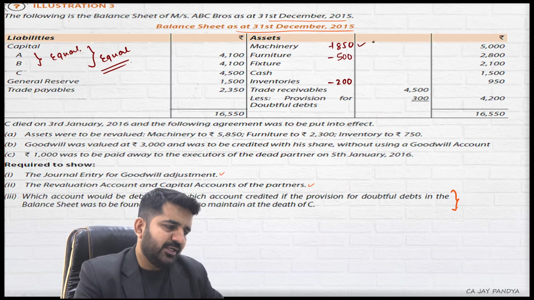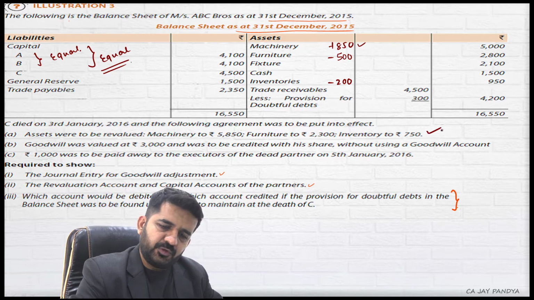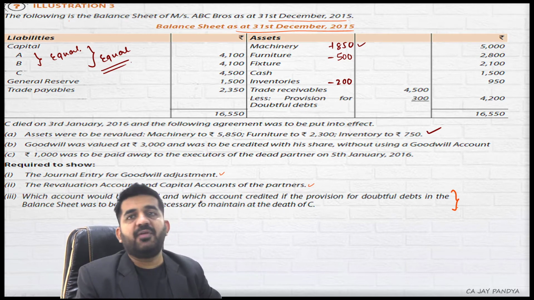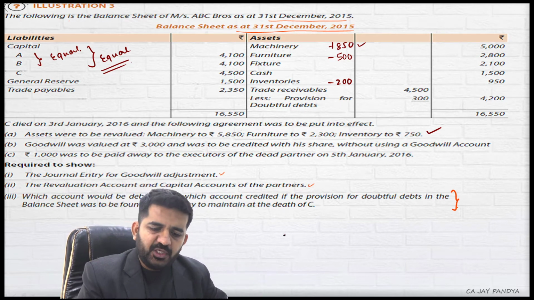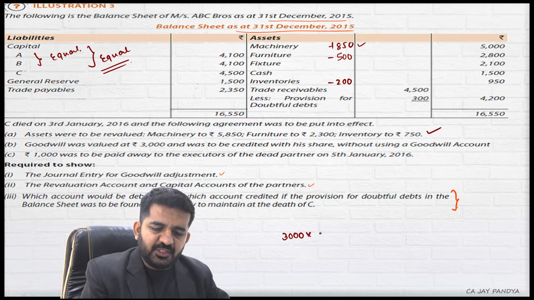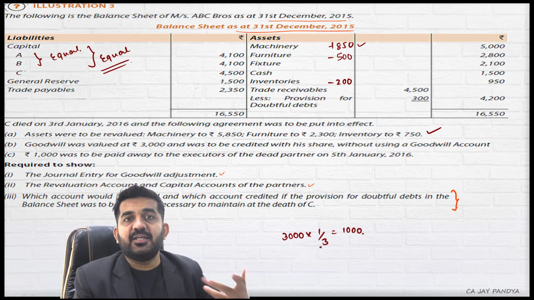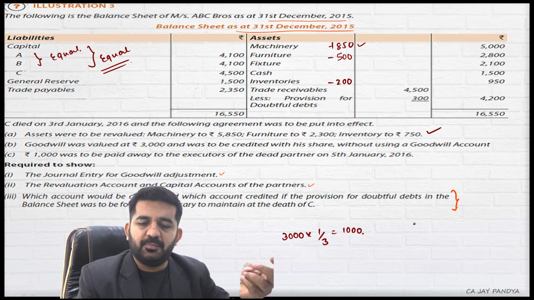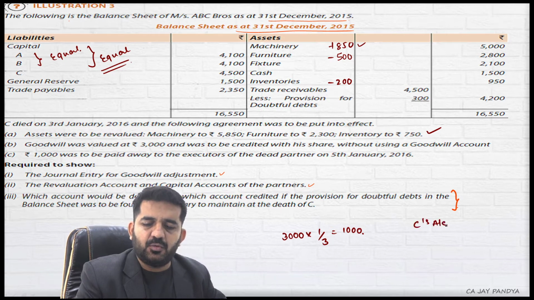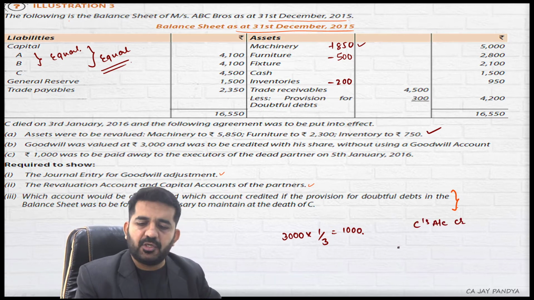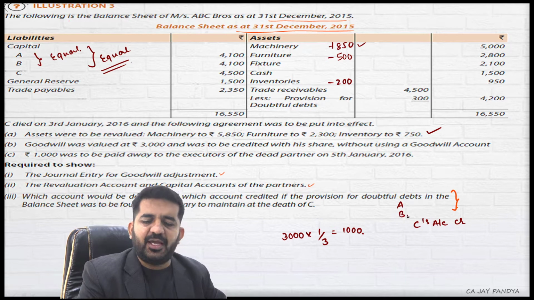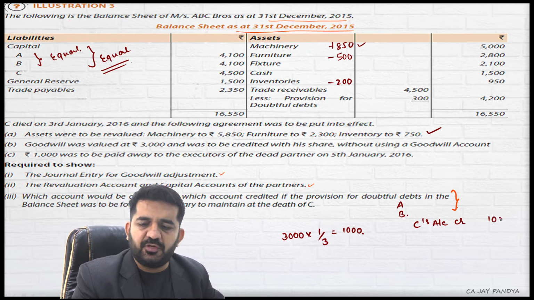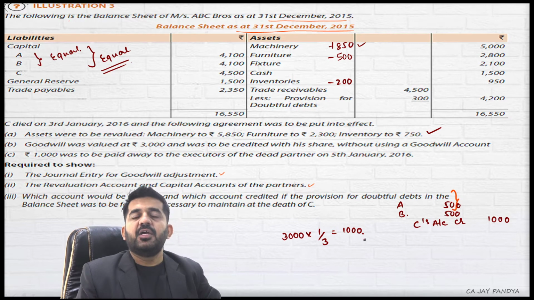Let us go ahead. This point we have done. Goodwill was to be valued at 3,000. So each partner's share will be 3,000 into 1/3, that is 1,000. C is retiring, so he will be sacrificing. So C's account will be credited by 1,000 rupees. Whose account will be debited? A and B. As sacrifice ratio is not given, they will be sacrificing in equal ratio, 500 and 500.